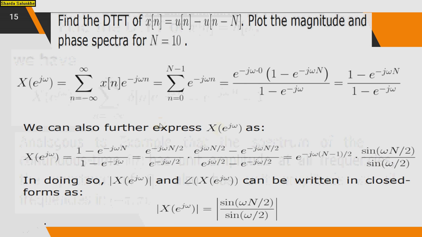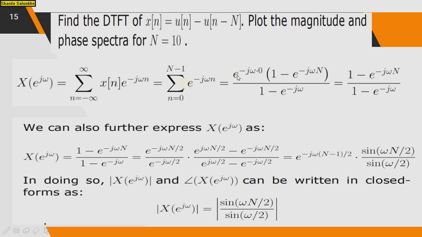So find the DTFT of x of n is equal to u of n minus u of n minus N, and plot the magnitude and phase spectra for N is equal to 10. So use the formula again. X of e raised to j omega is equal to summation n is equal to minus infinity to infinity x of n e raised to minus j omega n, that is equal to summation n is equal to 0 to N minus 1 e raised to minus j omega n, because here the signal is a unit step signal, and the amplitude of unit step is 1.